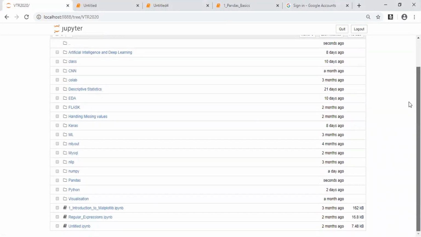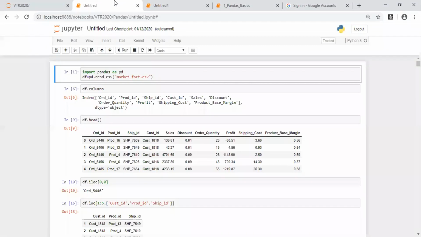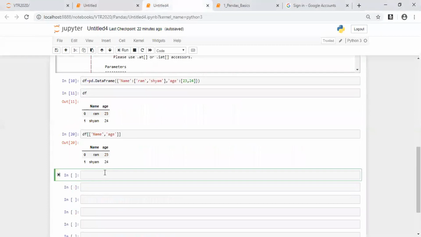Whatever uploaded file I have, I'll be reading it here. If you are not able to upload it here, you can also give the actual location. In my case, I have marketfact.csv and I'm reading it. If you're not able to upload the file, you can give the actual path of your hard disk directory. For example, if it is stored in G drive, then Python, then data science, then data, then marketfact.csv. You can give the actual path.